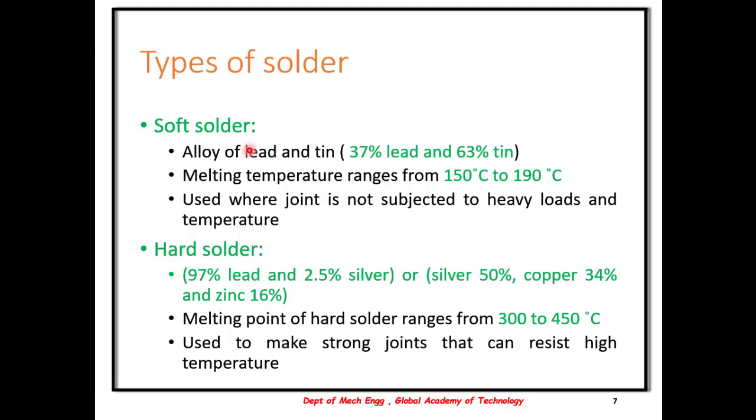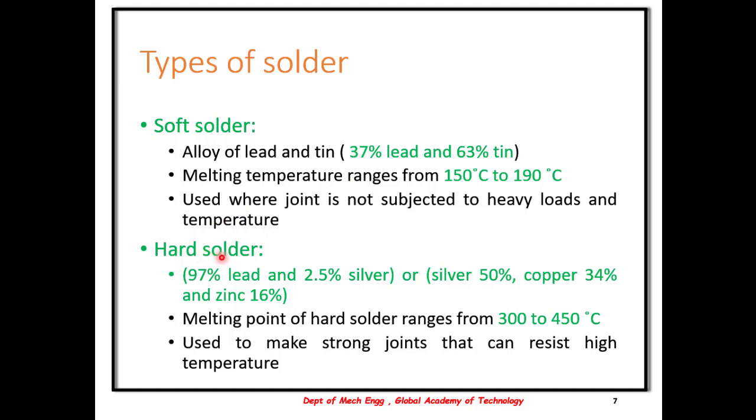In case of a soft solder, it is an alloy of lead and tin with lead in 37% and tin in 63%. The melting temperature ranges from 150 degrees Celsius to 190 degrees Celsius, and soft solder is used where the joint is not subjected to heavy loads and higher temperature.